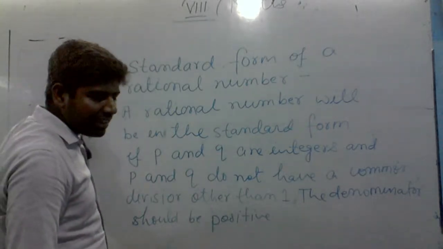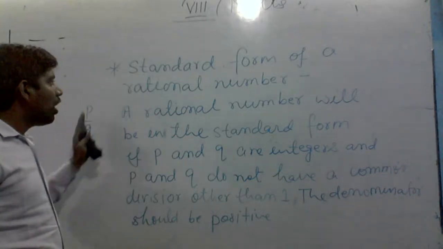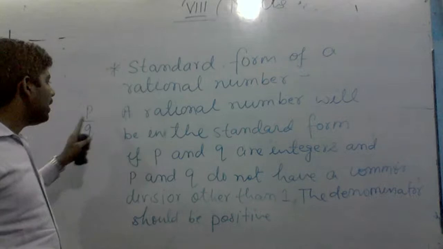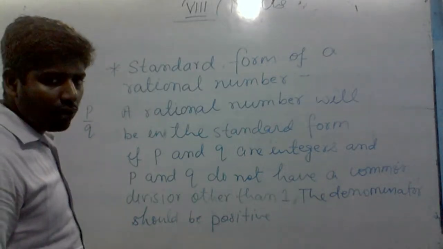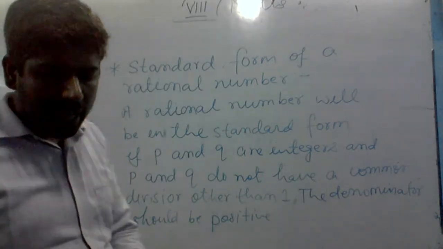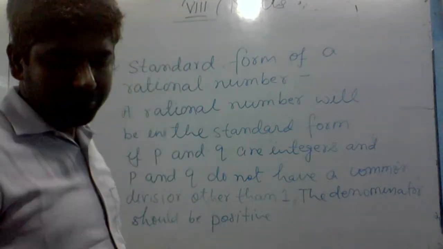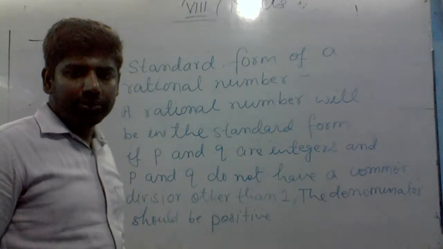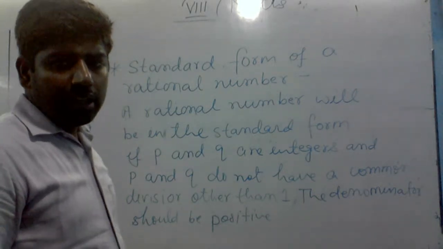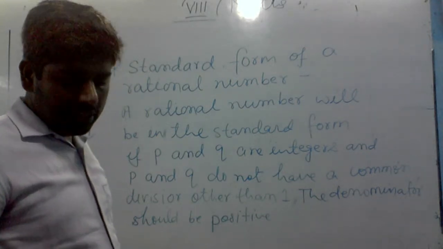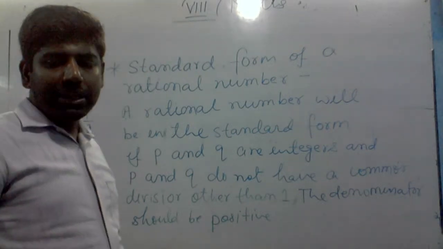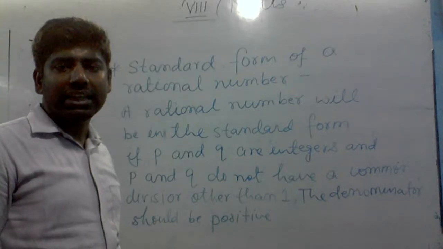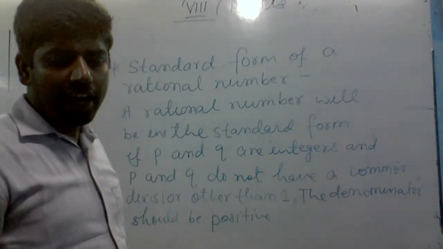Then p by q will be in standard form. First you note it, then I will give you an example of how to express a rational number in its standard form.